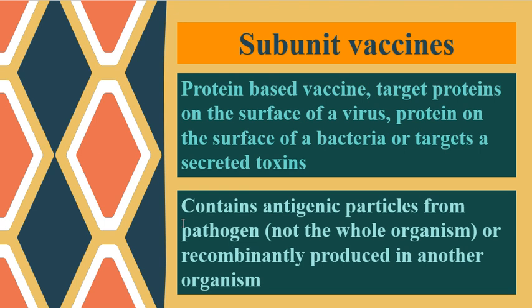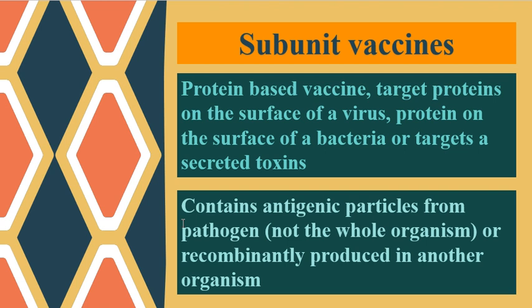Now I am also going to talk about subunit vaccines, which are active vaccines and are protein-based. Usually this vaccine targets a protein on the surface of a virus, a protein on the surface of a bacterium, or a secreted toxin.